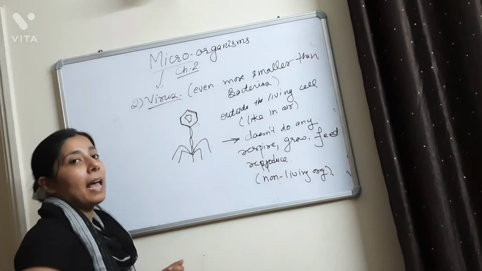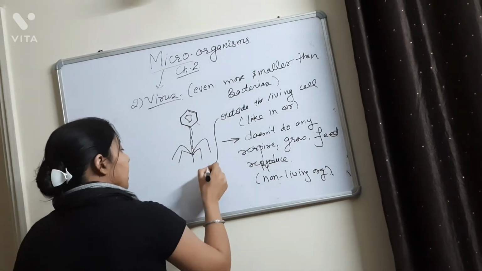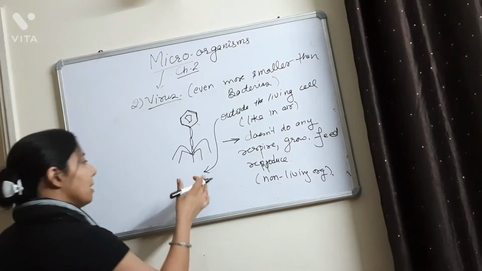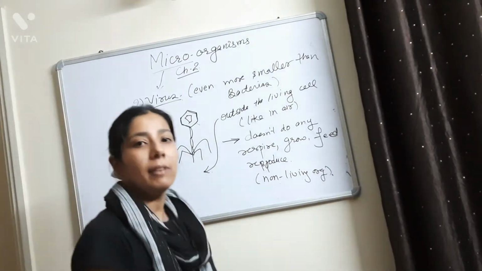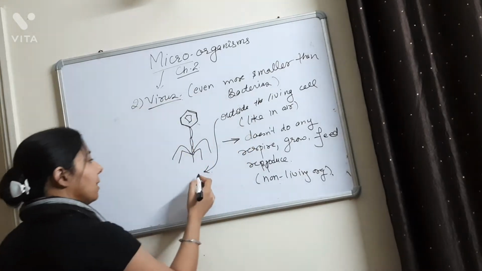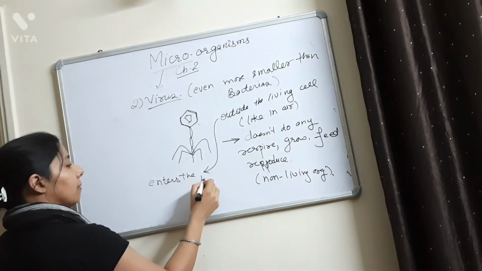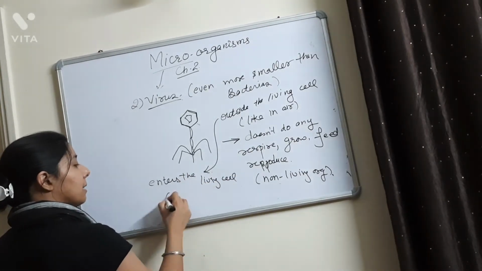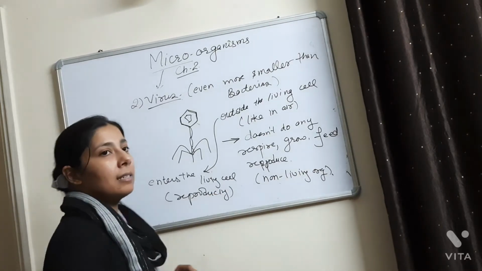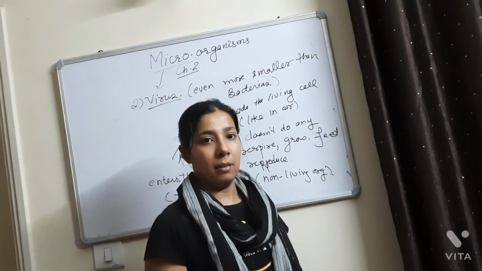But this virus has a typical property that when this virus enters into the living cell, it starts reproducing. Reproducing means it starts dividing, it starts increasing in number.